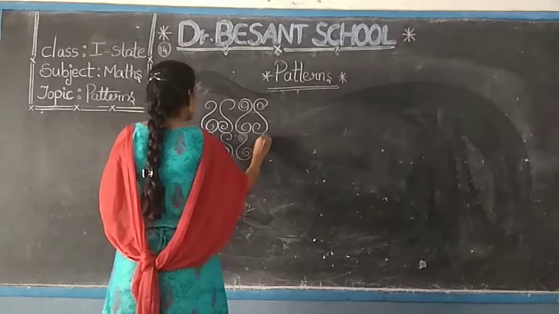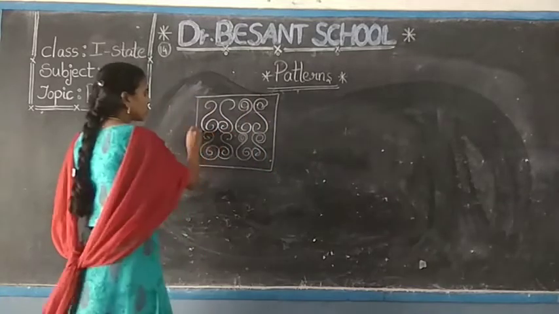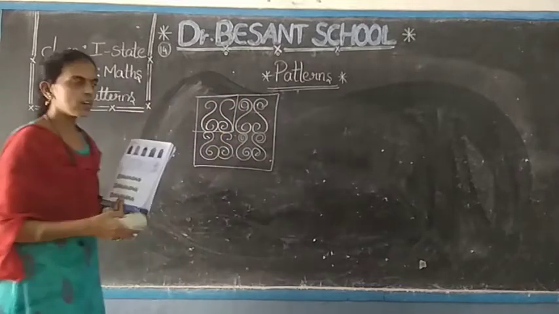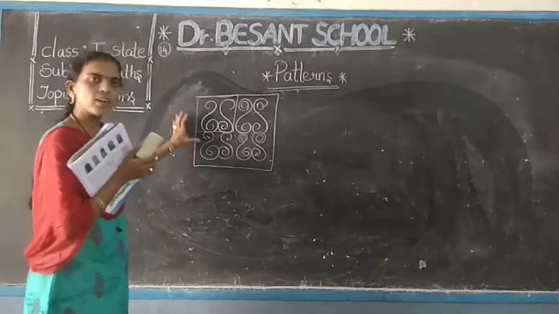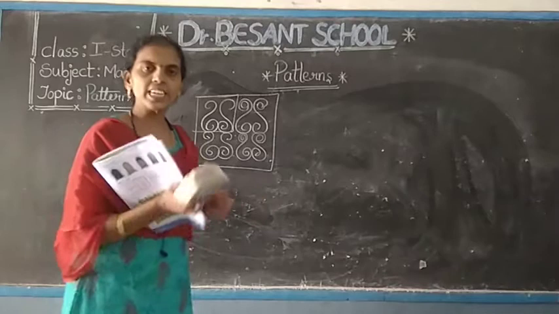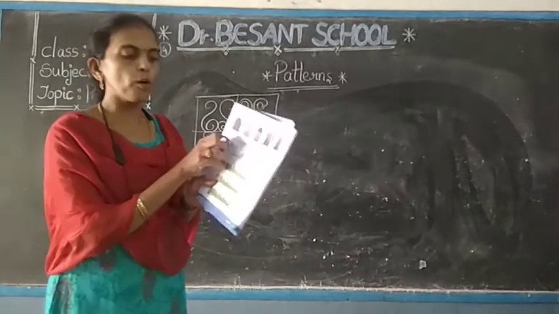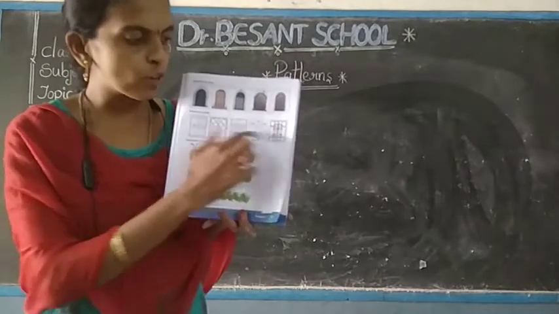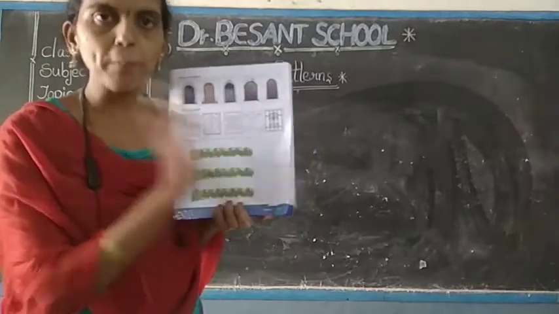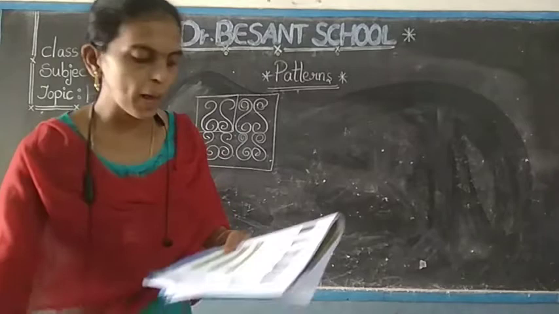Okay. So this is one kind of pattern. He has chosen this shape for the entire grill to complete. So this is how the grills were designed with patterns. So you can easily find the patterns in the grills also. See, there are so many models given in your textbook. Once you look into your textbook, you can get the idea of how the grills follow patterns. Okay. Next, move on to example 5.